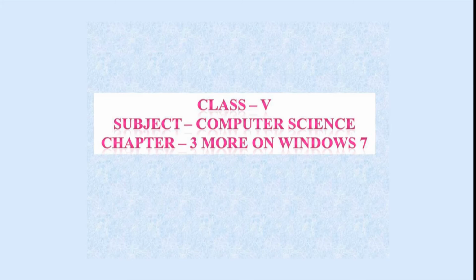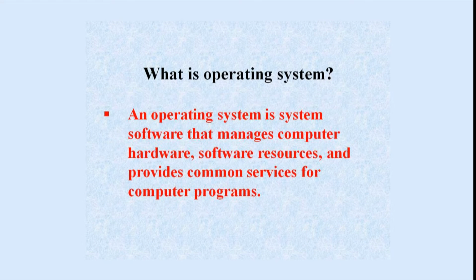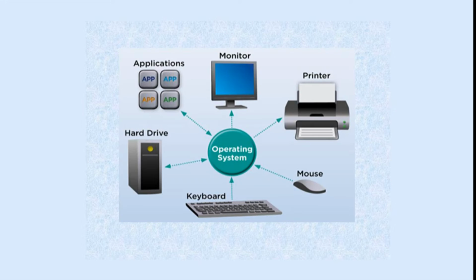Today you are going to learn chapter 3, more on Windows 7. Before you learn about Windows 7, you have to know about the operating system. What is an operating system? An operating system is system software that manages computer hardware, software resources and provides common services for computer programs. Features of an operating system.